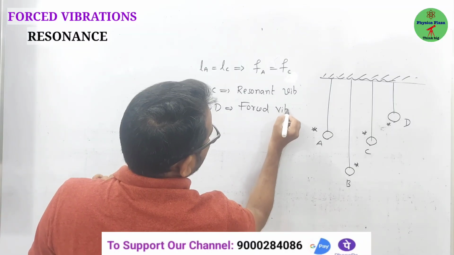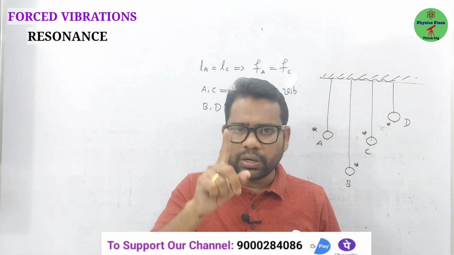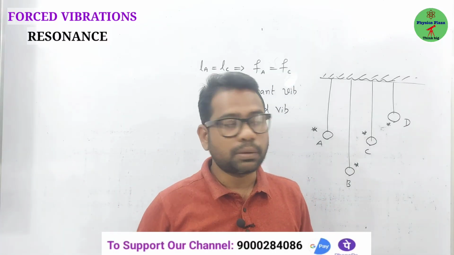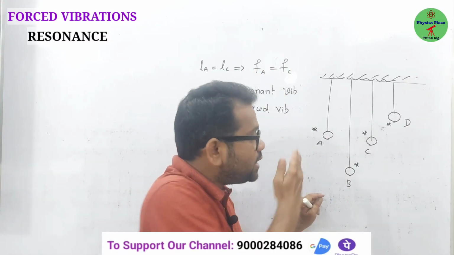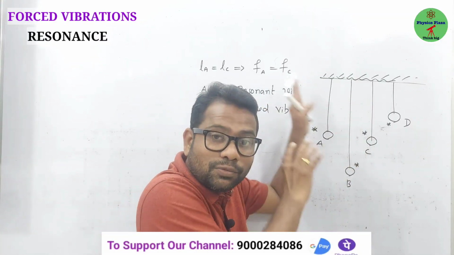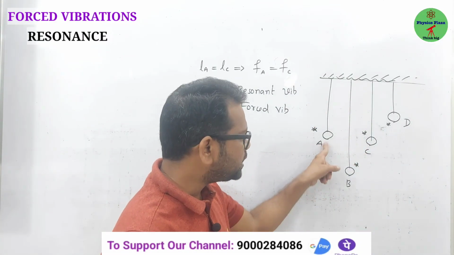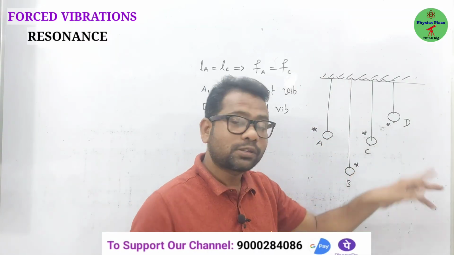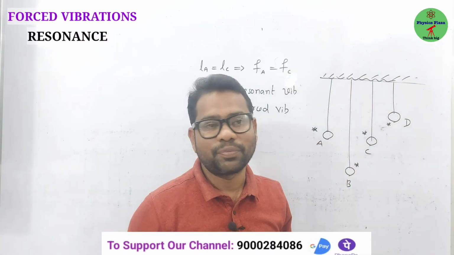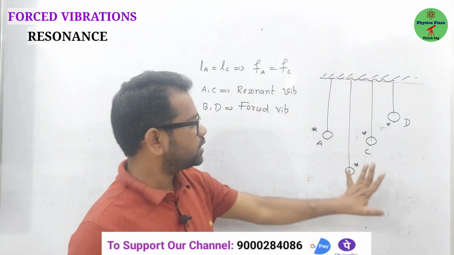Some students will get a doubt: Sir, why not damped vibration? See, damped vibration means only an external force should act. But here, as A is vibrating, A is forcing B, C, D to also vibrate, right? Of course, after some time they might stop, that's a different case. But here, continuously receiving vibrations due to the impact of A, B and D also vibrate for some time. So here A and C will execute resonant vibrations, and B and D will execute what, children?